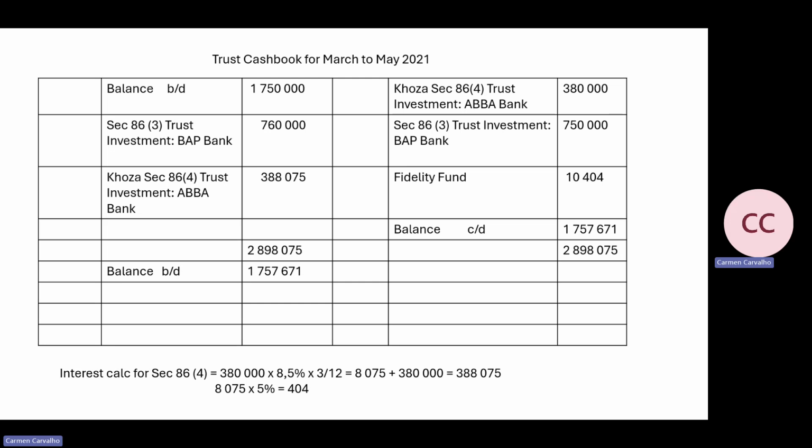All right. So what happens? How much interest have we earned in section 86.3? 10,000 Rand. If we took out 750 and it came back as 760, we've earned 10,000 Rand. With section 86.3, all the interest earned goes to Fidelity. Section 86.4, only 5%. But if you add the 404 plus the 10,000, being the full amount that must go to Fidelity, the interest that Fidelity earns will be 10,404. You then balance this account.